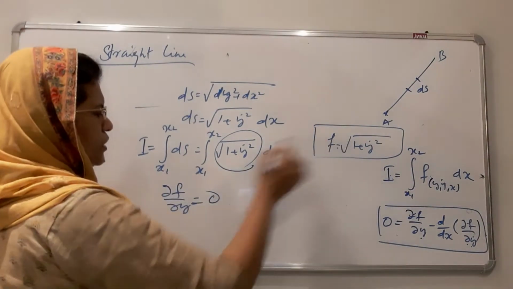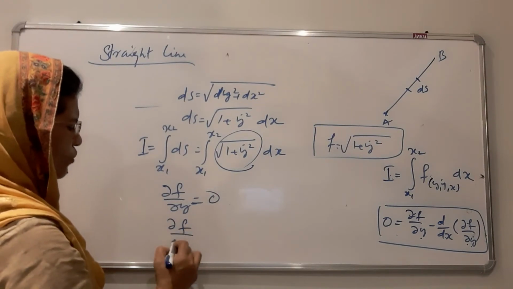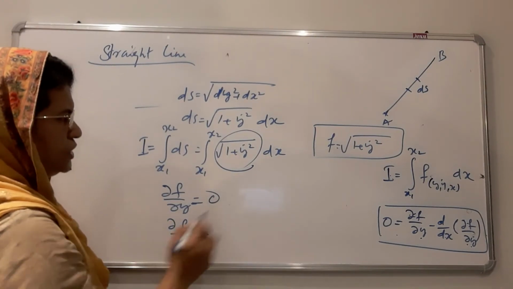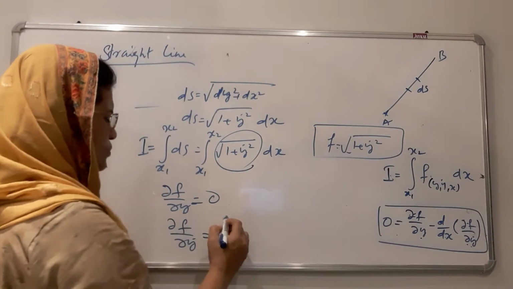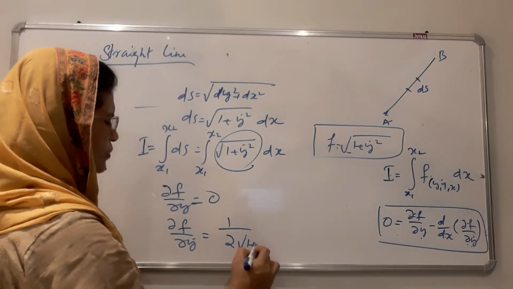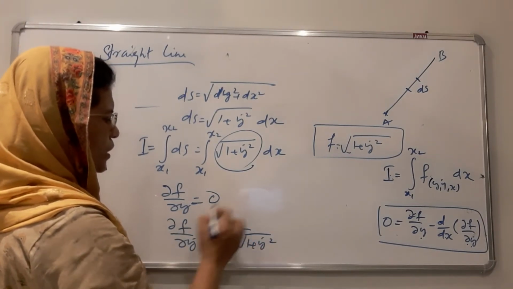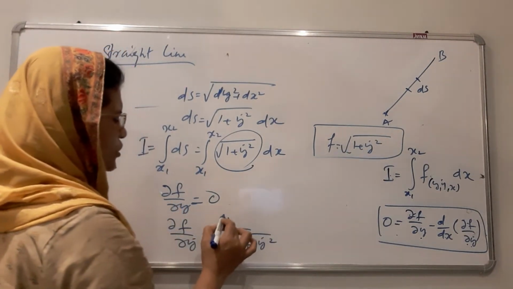In this equation there is y dot, therefore dou f by dou y dot is equal to the differential of this equation, that is root x, differential is 1 by 2 root x, then the differential of y dot square is equal to 2 y dot.